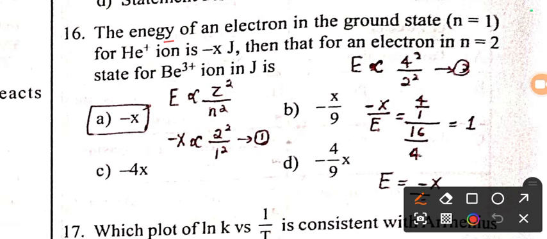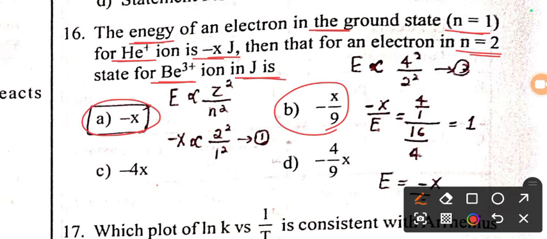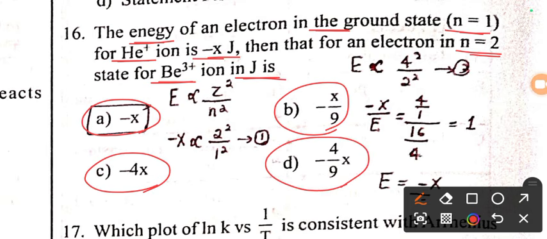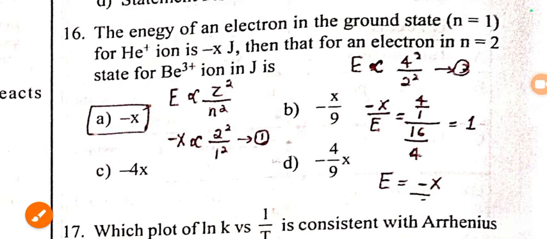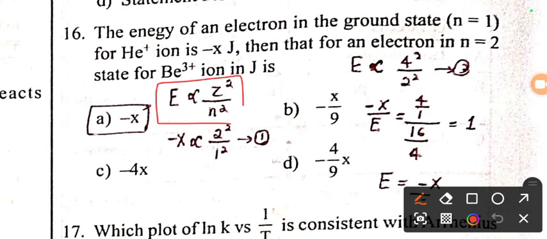We have the next question from structure of atom chapter. The energy of an electron in the ground state n equal to 1 for helium ion is minus x joules. Then that for an electron in the principal quantum number 2 state for Be3 plus ion is J. We need to find the value of J. So we have options: minus x by 9, minus 4x, minus 4 by 9x. We know the relationship to calculate the energy: energy E is directly proportional to the square of the atomic number Z divided by n square, where n is the principal quantum number.